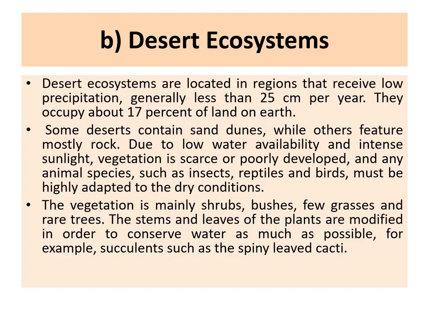And animal species like insects, reptiles, birds, etc., must be highly adapted to the dry conditions. Vegetation of deserts consists mainly of shrubs, bushes, few grasses, and rare trees. The stems and leaves of the plants are modified in order to conserve water, like succulents, and plants with spines, like cacti, to reduce water loss.